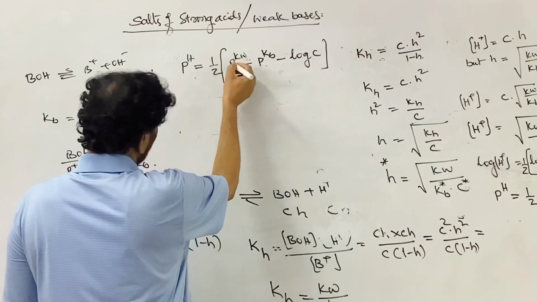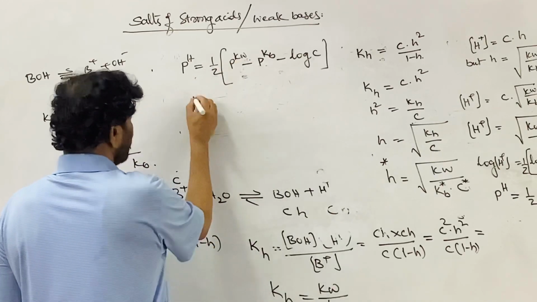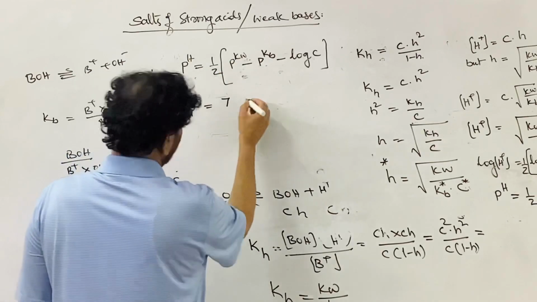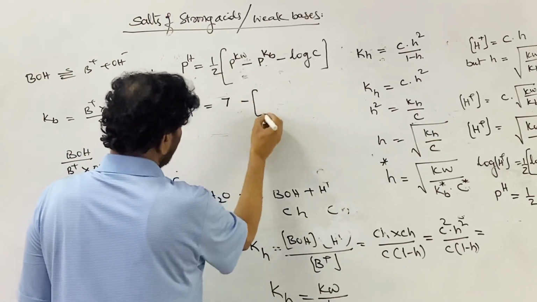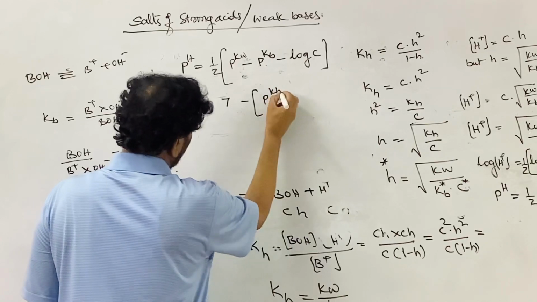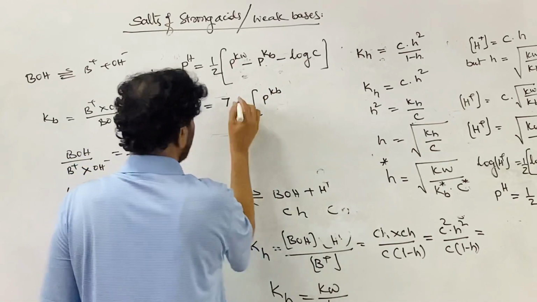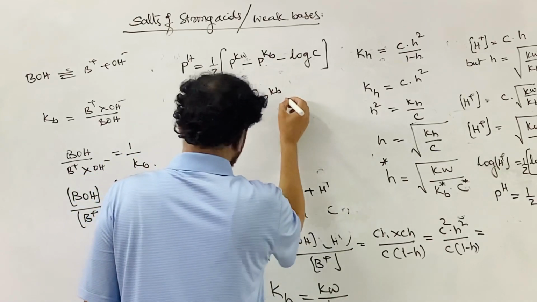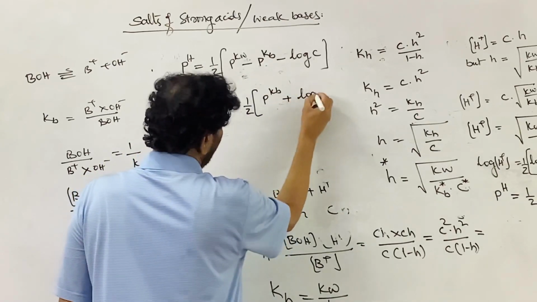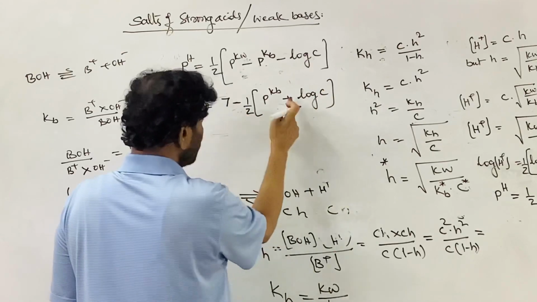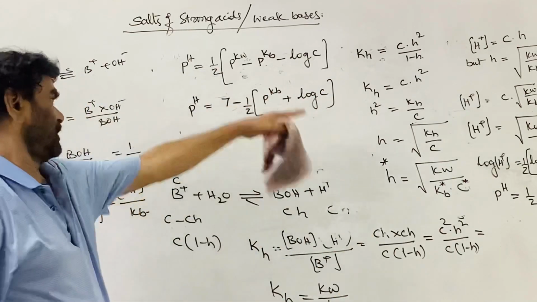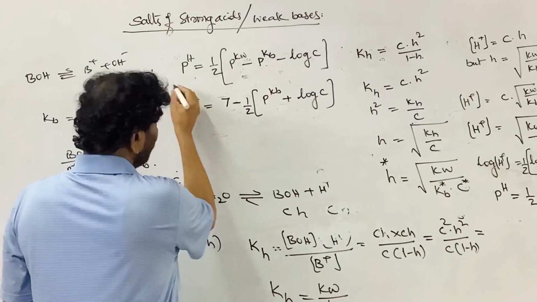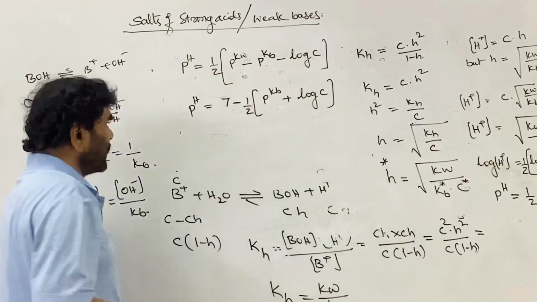So 14 by 2 is 7, so pH is equal to 7 minus half pKb, minus half log C, because of the minus common, it becomes the same thing. So this is the ultimate equation.